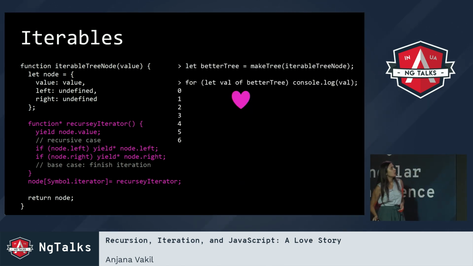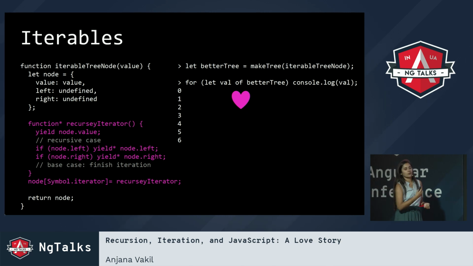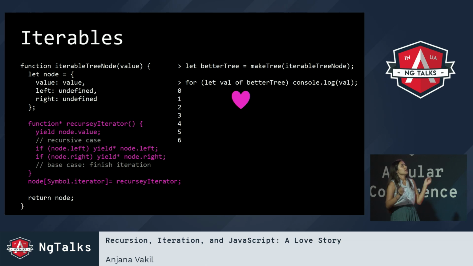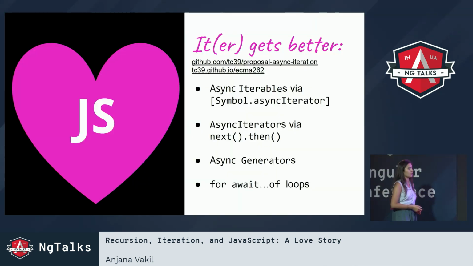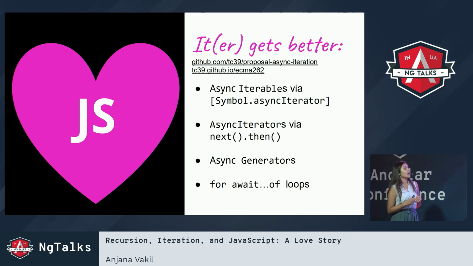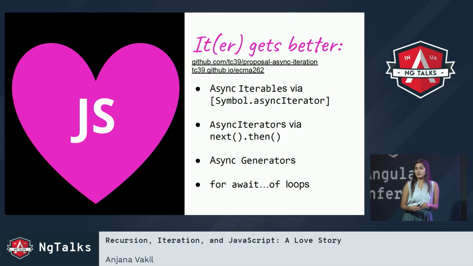So now we can just loop over our tree. I'm making the tree from this new type of node, and I can just say, for let val of better tree, tell me the value. And this works just as well, and in this case, I argue, it's more intuitive because it's more like that recursive approach that we wanted to use originally. So it gets even better now in ES 2019, and already in some browsers we've got async iterators and the generators that go along with them, so we can do this even better.